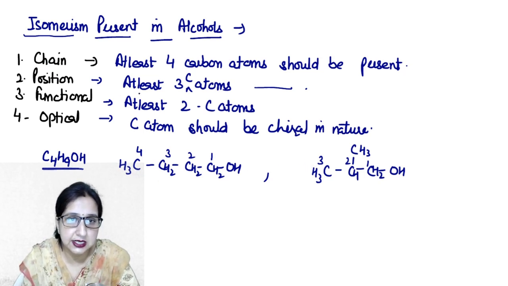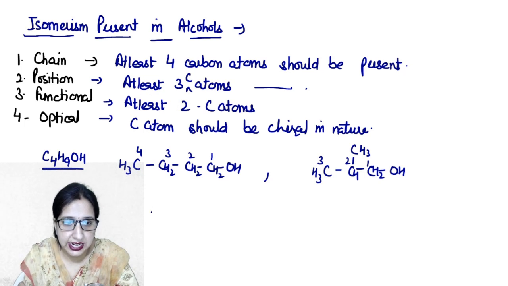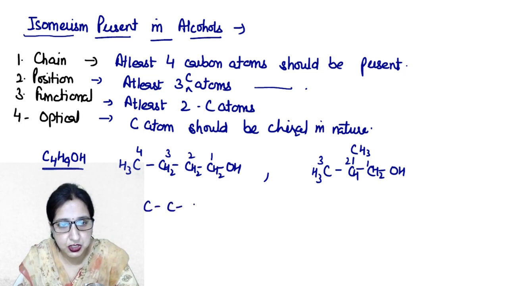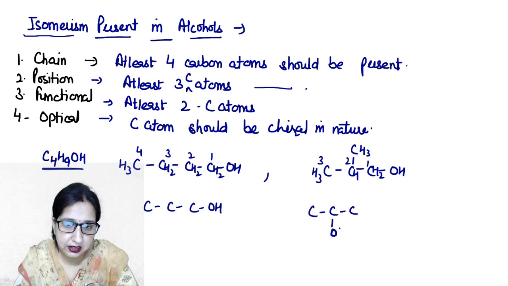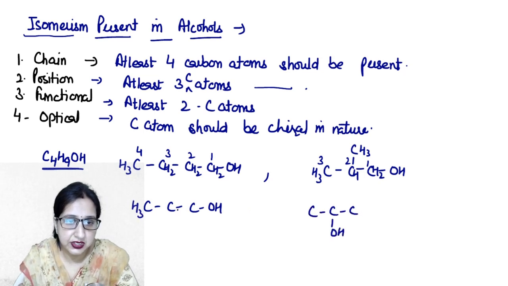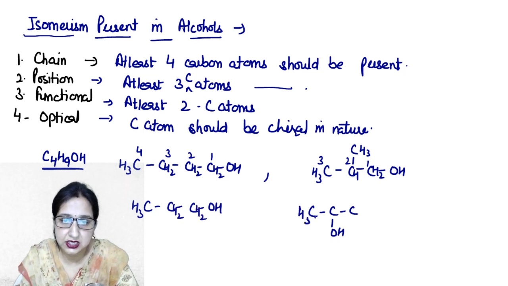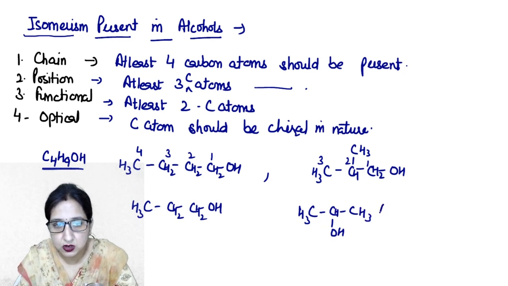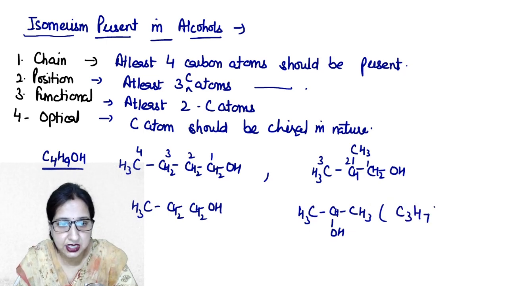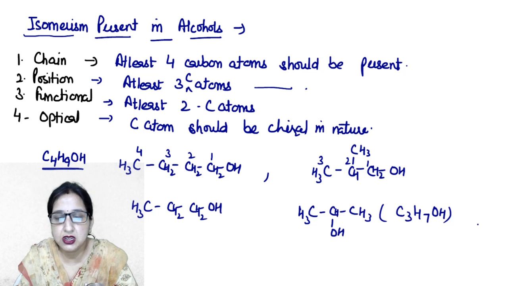So such type of isomers are known as chain isomers, which differ in the length of chain. ठीक है, secondly is the position isomers, at least 3 carbon atoms should be present. So like this, CH3 CH2 CH2, again CH3 CH CH3, again the molecular formula of both is the same, that is C3H7OH.